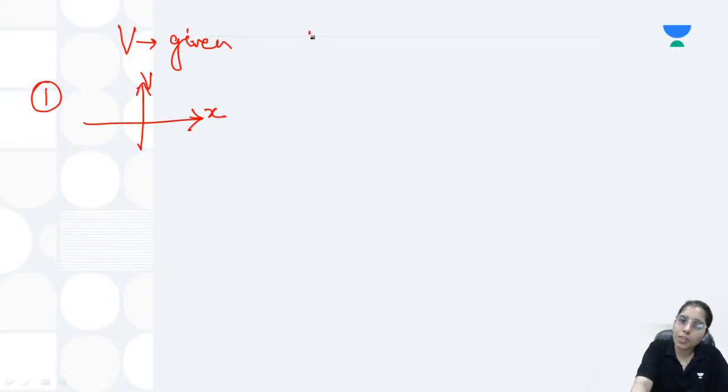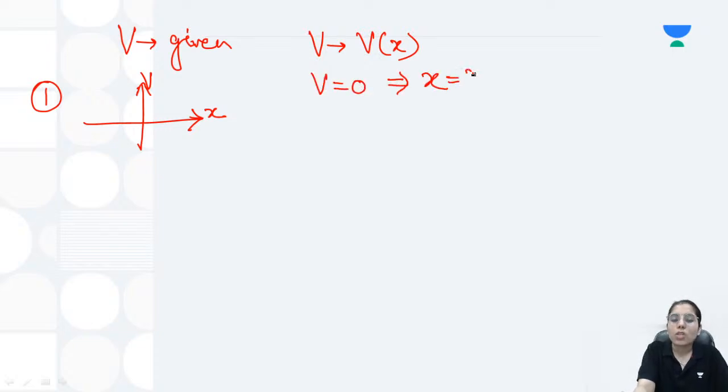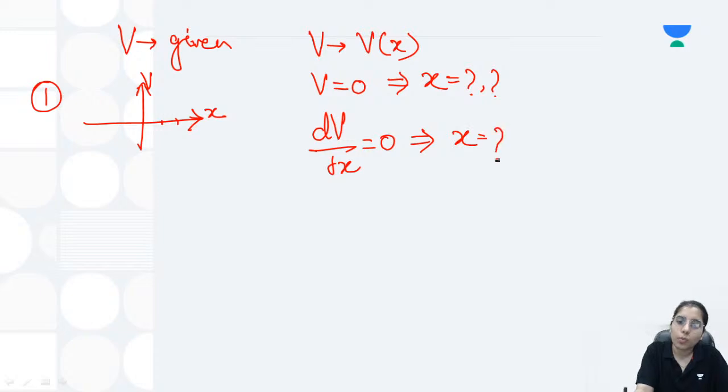For example, if V is a function of x, V(x), you can write. In that case, first of all, you will equate V with 0 to get the values of x. These are the values of x at which the potential is 0. So you will mark those points here, or wherever you are going to consider. Other than that, the next step is to find the first order derivative of potential, dV/dx, equate it with 0 and get the values of x from there too.